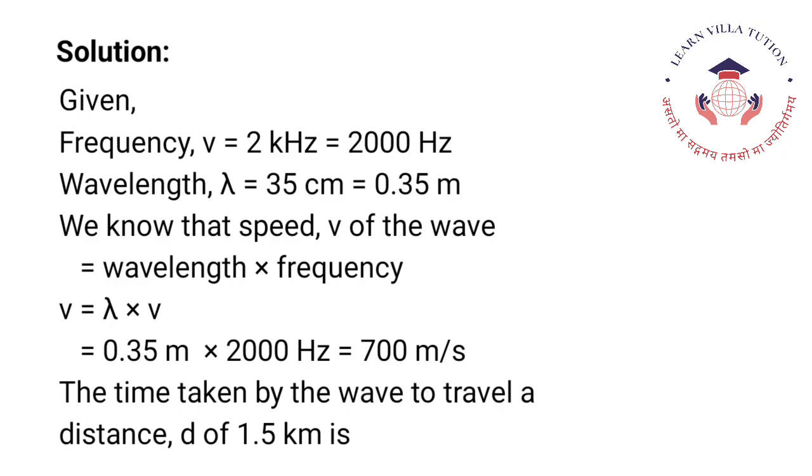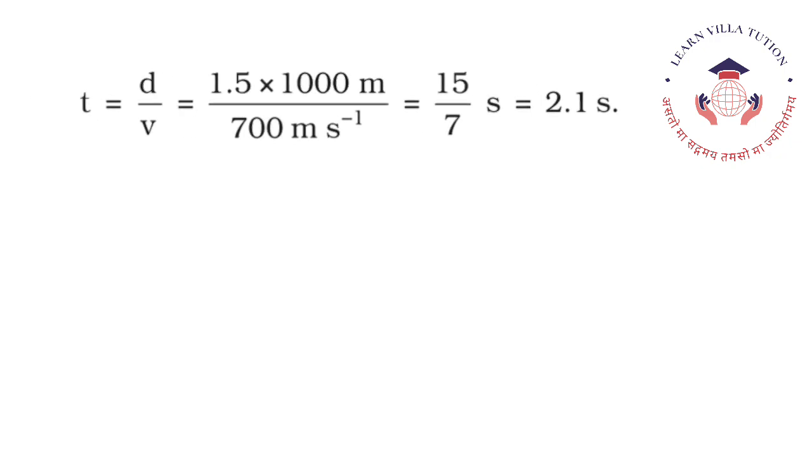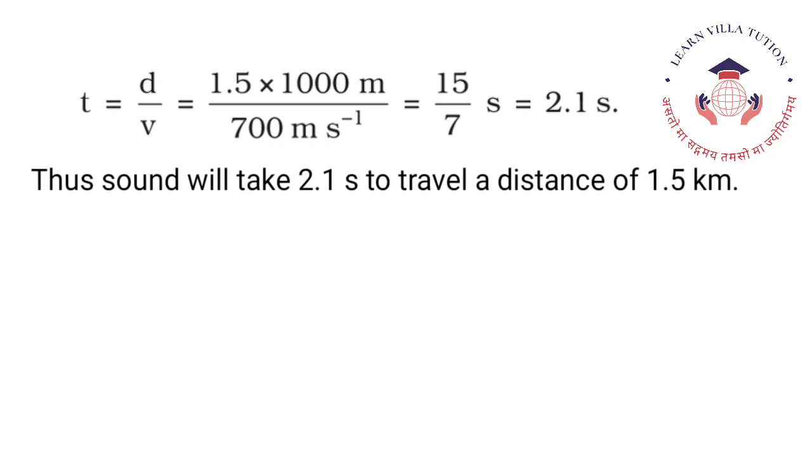The time taken by the wave to travel a distance, d, of 1.5 km is t is equal to d upon v, which is 1.5 into 1000 meter upon 700 meter per second. 15 upon 7 is equal to 2.1 second. Thus sound will take 2.1 second to travel a distance of 1.5 km.